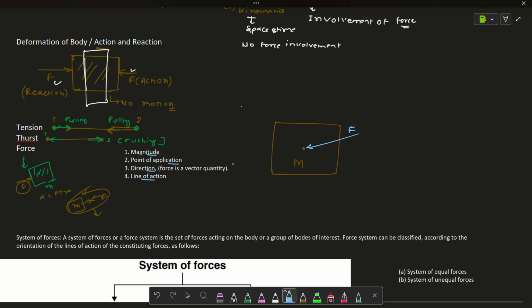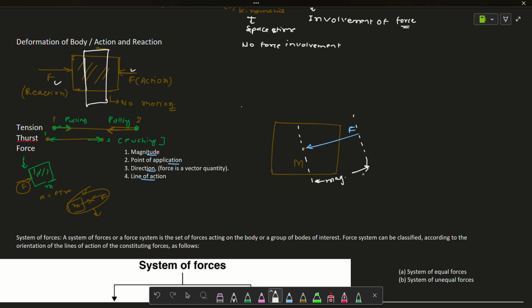The first characteristic of the force is magnitude. So how will the magnitude get defined in this figure? The length of this arrow will represent the magnitude.